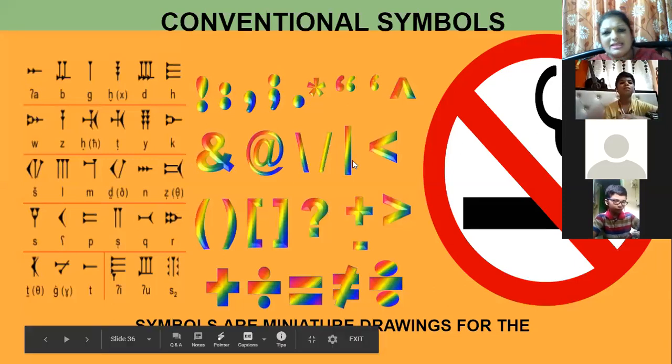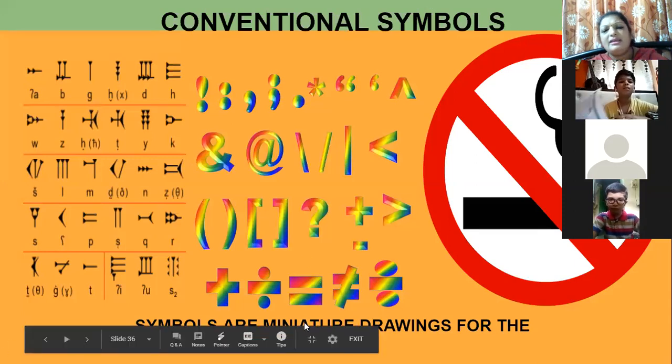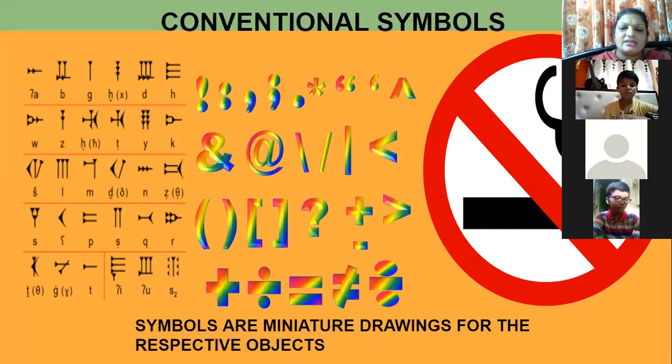So what are symbols? Again, I'll repeat. Symbols are miniature drawings or small drawings for the respective objects. To show any objects on a map, the miniature drawings are used. Or instead of miniature drawings, you can say conventional symbols are used. So let us see some conventional symbols ahead.